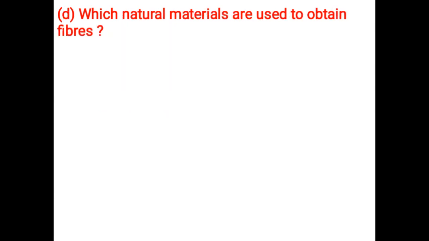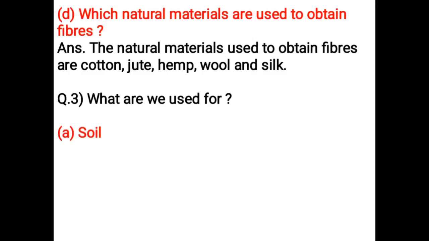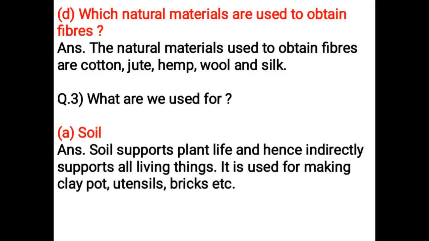Which natural materials are used to obtain fibers? The natural materials used to obtain fibers are cotton, jute, hemp, wool, and silk. What are they used for? Soil. Soil supports plant life and hence indirectly supports all living things. It is used for making clay pots, utensils, bricks, etc. Wood. Wood is used in the paper industry. It is also used to make furniture.